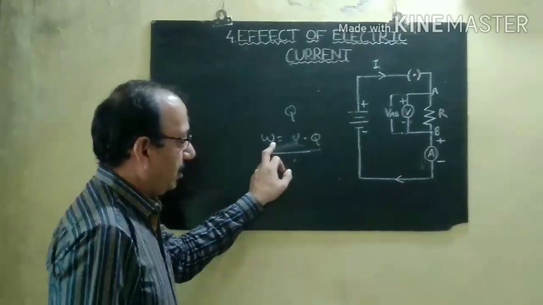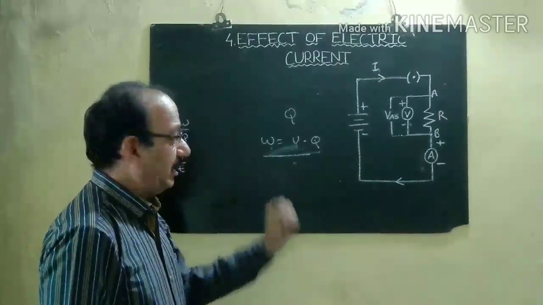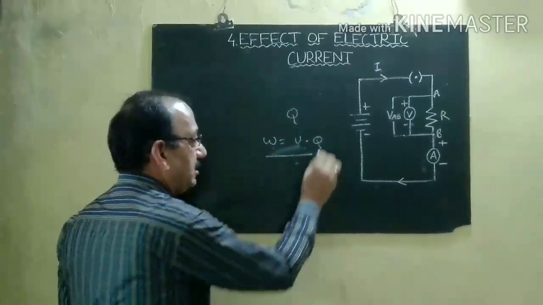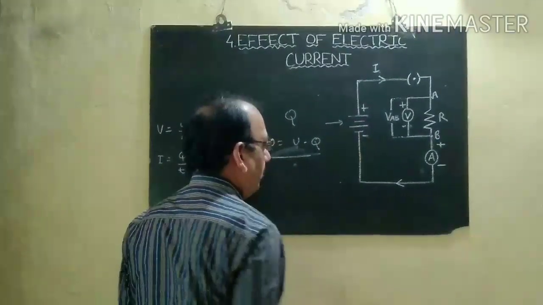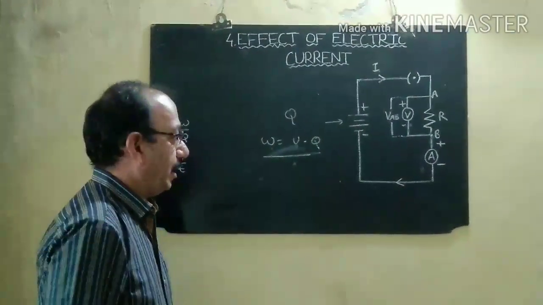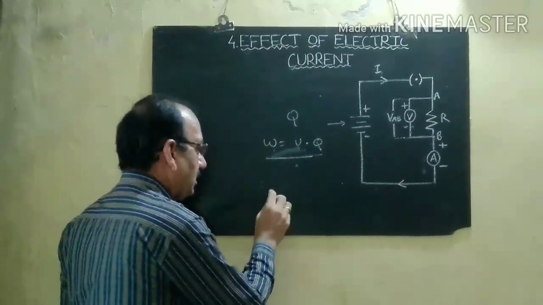To do this work, where will the energy come from? This energy will be supplied by this electrical cell.